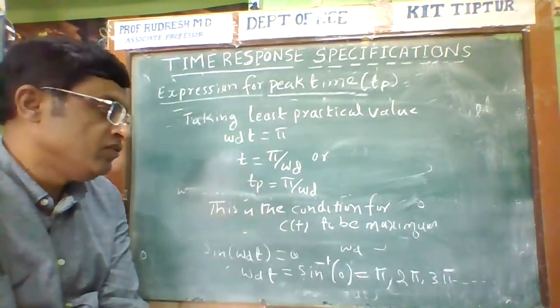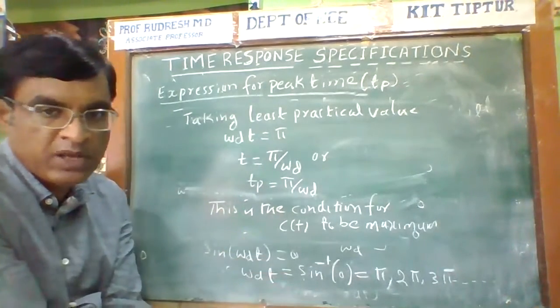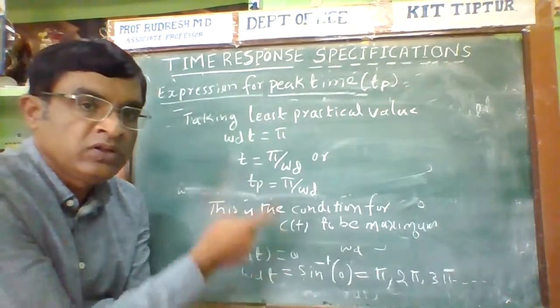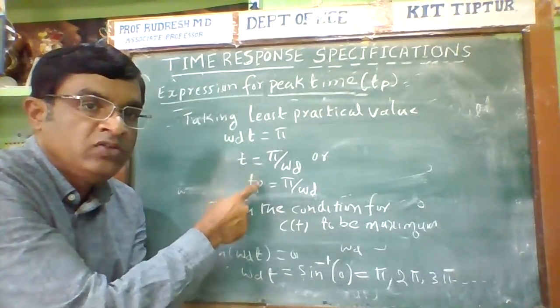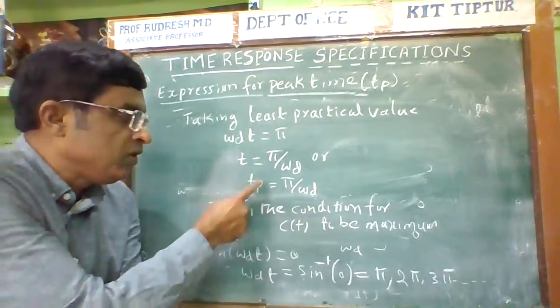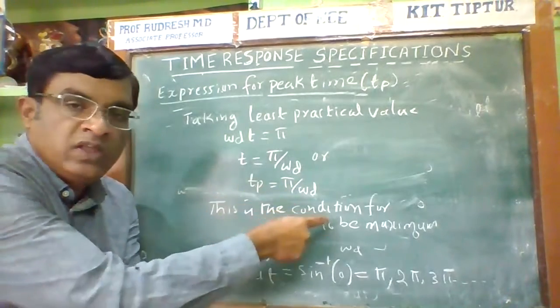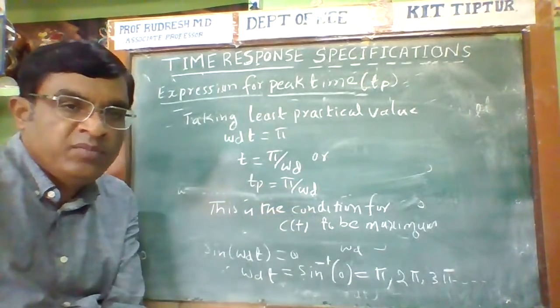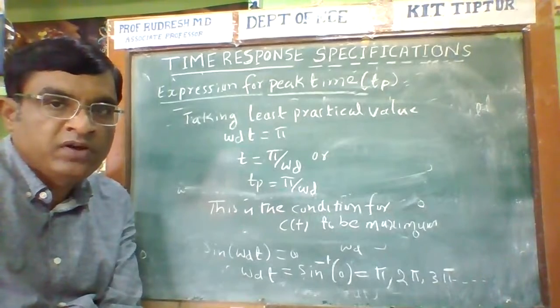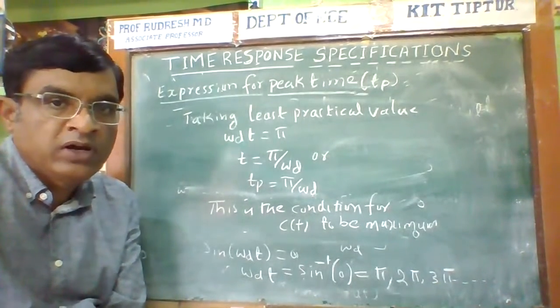Now this is the condition for C of t to be maximum. In order to get the maximum value of C of t, what is the value of t? t is equal to Tp. Then only, Tp is equal to pi by omega d. Only under this condition is C of t maximum. Now the important expression, the expression for peak time, is over.